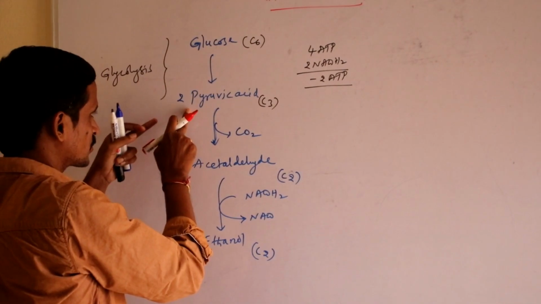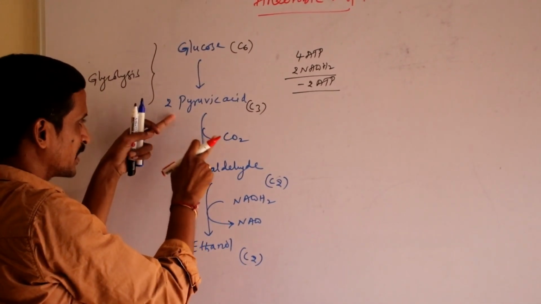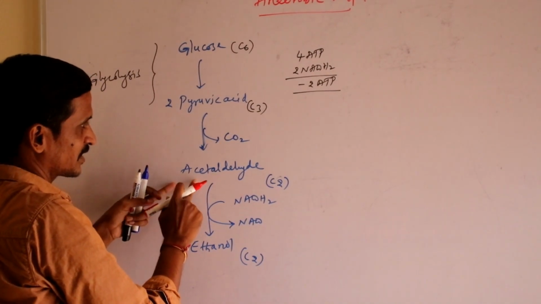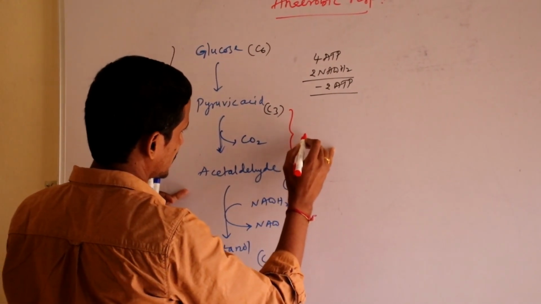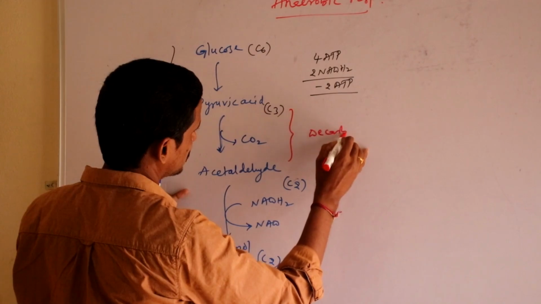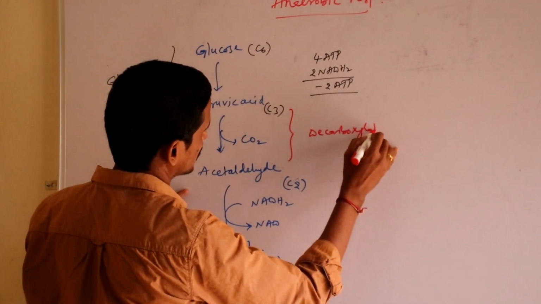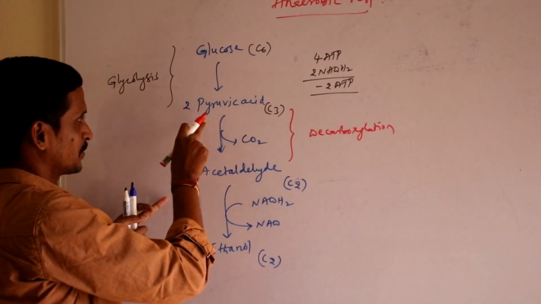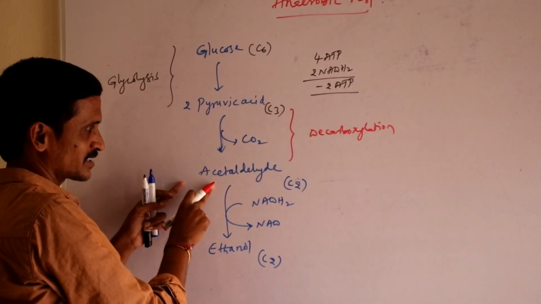So from each pyruvic acid, by losing one carbon dioxide, acetaldehyde is formed. Losing carbon dioxide is called decarboxylation, right? So by losing this carbon dioxide, pyruvic acid is converted into acetaldehyde.